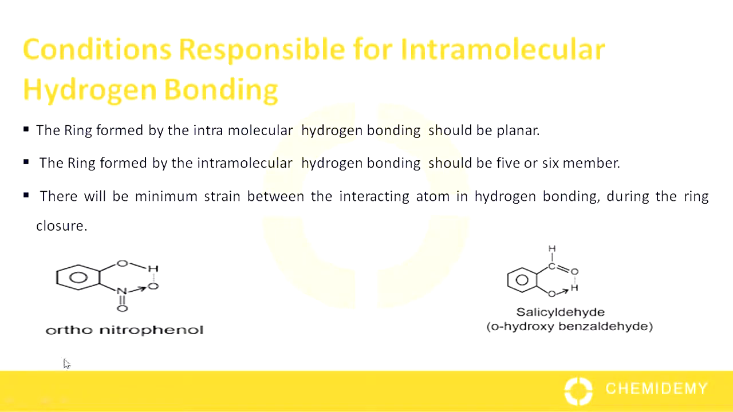Now we have example of orthonitrophenol. The atoms involved or the ring formed by the intramolecular hydrogen bonding is planar or 6 membered, and there is less strain between the interacting atoms in hydrogen bonding, same as in salicylaldehyde. The ring formed by the intramolecular hydrogen bonding is planar or 6 membered, and there is minimum strain between the interacting atoms in hydrogen bonding during the ring closure.